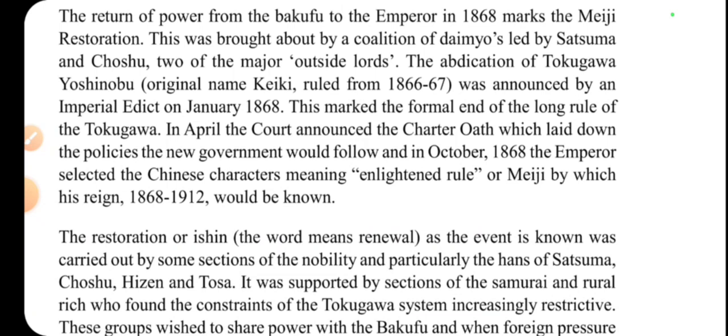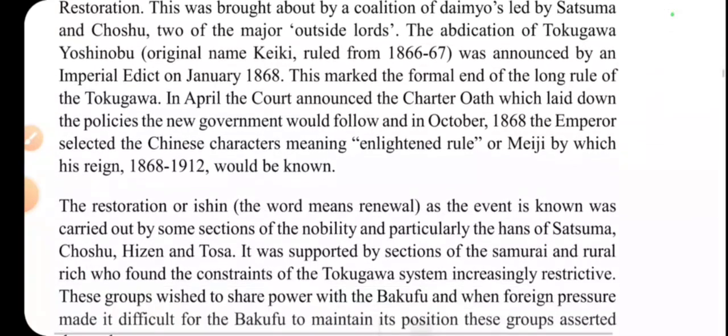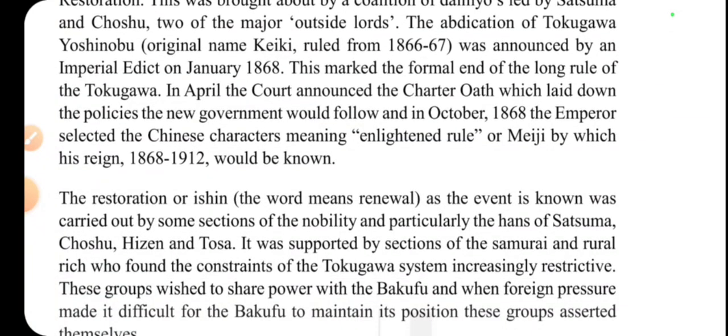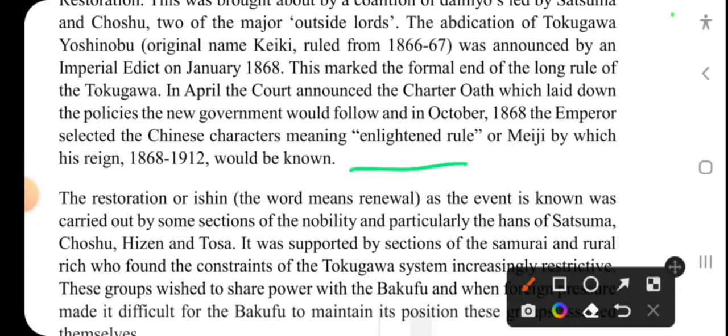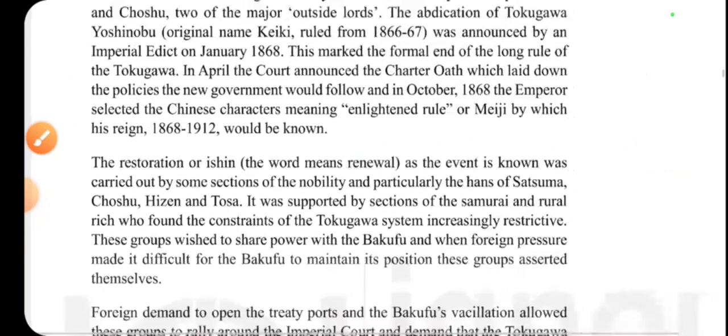So after Tokugawa rule, what is there? The Meiji Restoration. In the Meiji Restoration there are very important changes, and it was also known as the Enlightened rule. See here, it is the Enlightened rule of Meiji, whose reign was 1868 to 1912. These dates are very important. Please mark them.